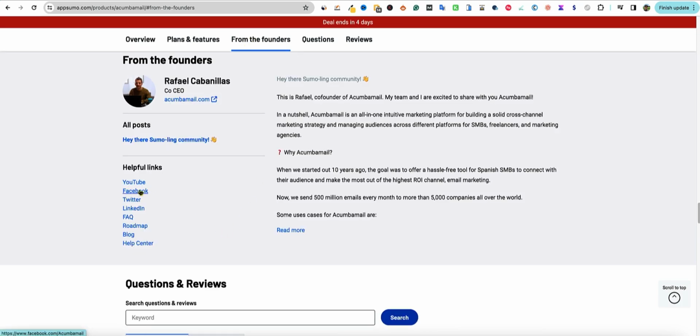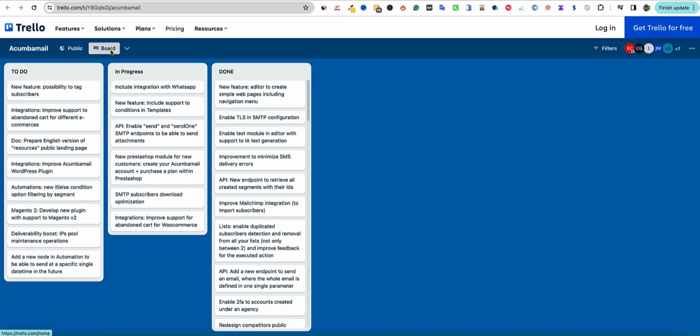They have a YouTube channel, Facebook, Twitter, LinkedIn, FAQ, roadmap, blog. Let's go and just take a quick look at the roadmap. We'll open that up real quick. So it looks nice and clean on Trello, and we have a to-do. So they're looking at the possibility to tag subscribers. The fact that they don't even have tags on subscribers, that's a little bit alarming to me. I'll probably be putting that on the cons list.